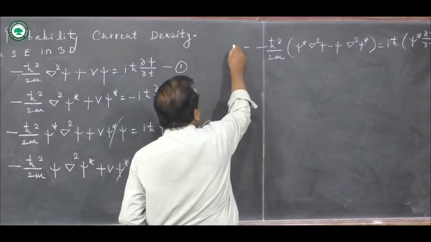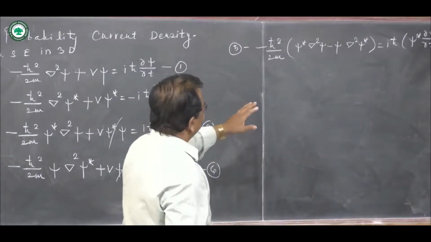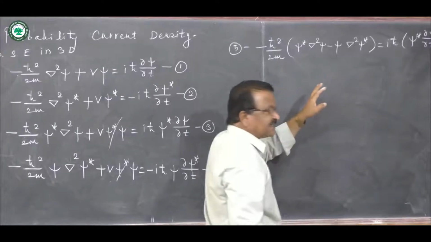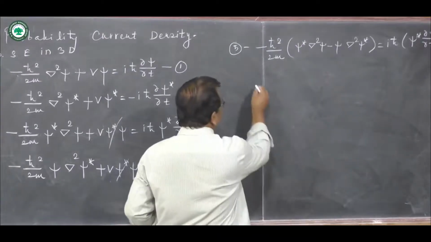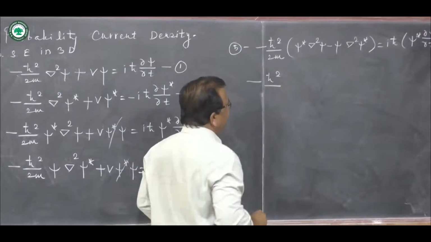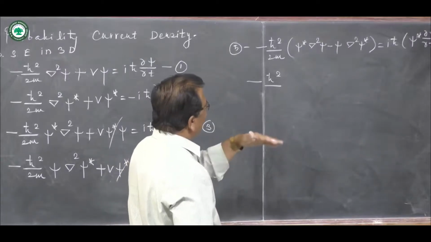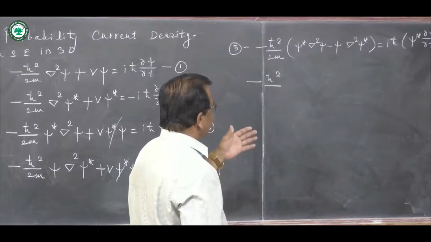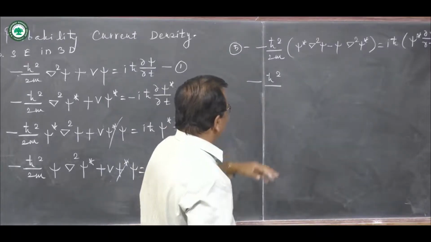Now what I am going to do is this particular quantity in a parenthesis can be written as del dotted with that particular thing, minus ħ squared upon 2m. But before that, let us divide throughout by iħ.